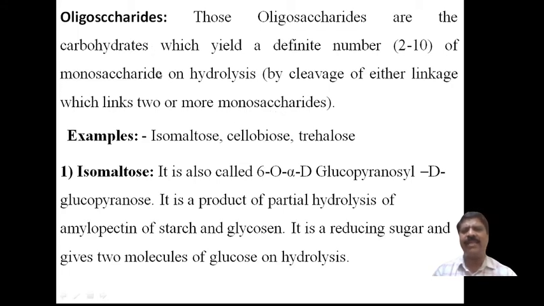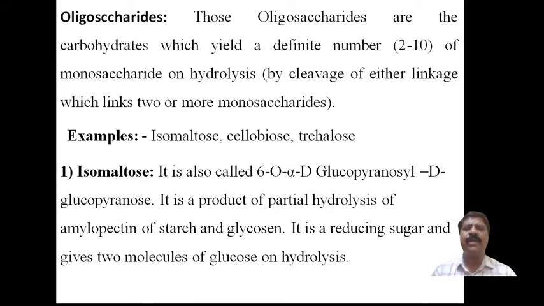I can define it another way: those carbohydrates which, when they dissolve in water, produce more than 2 monomeric units are called oligosaccharides.